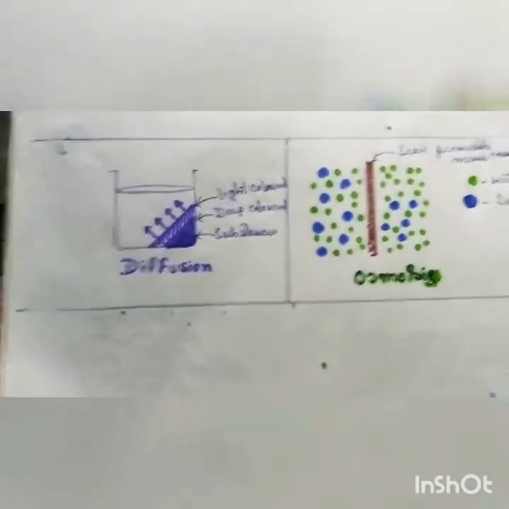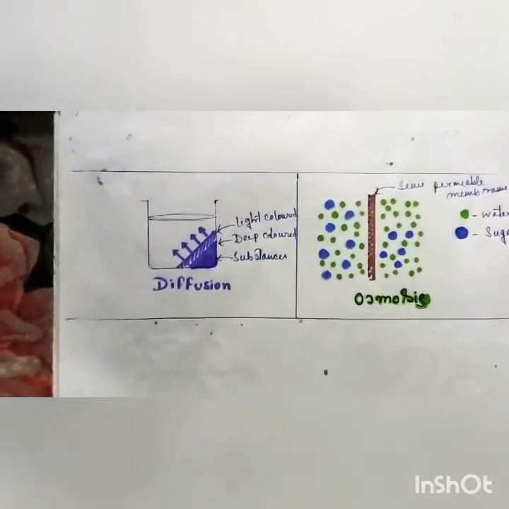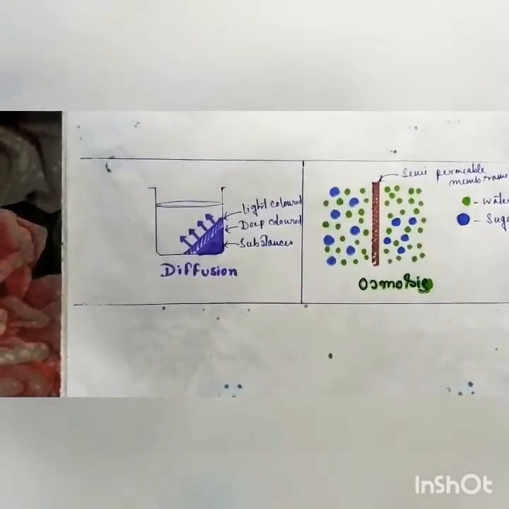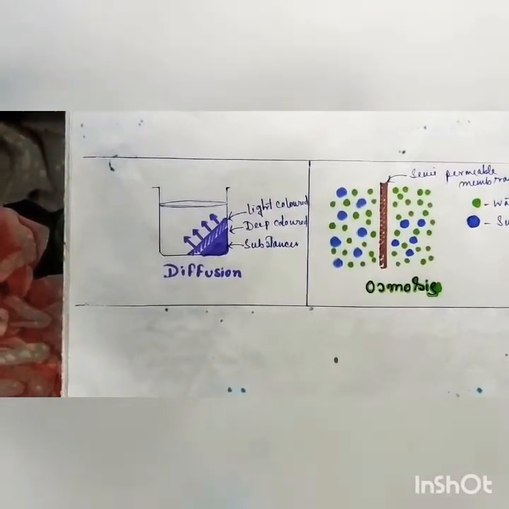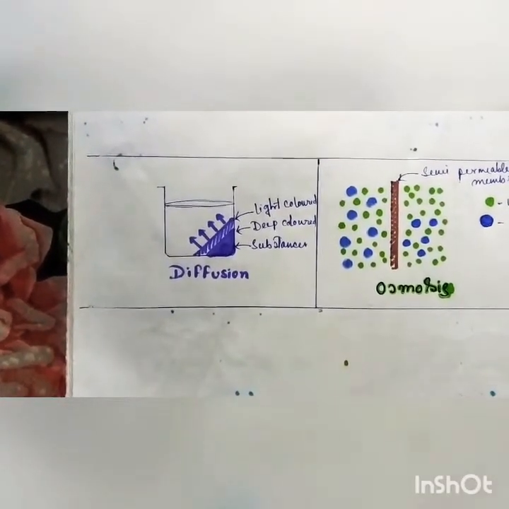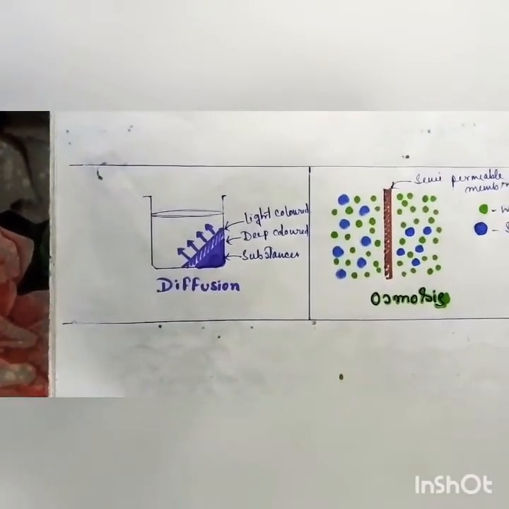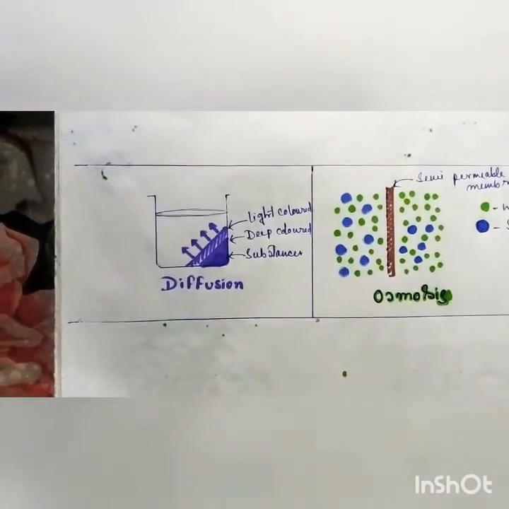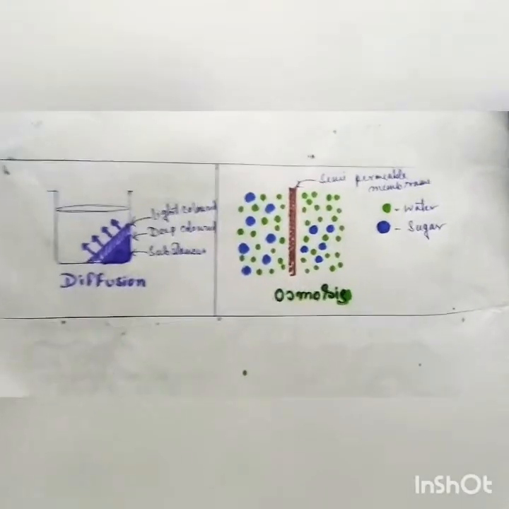It is lying at the corner of the beaker, and see it is spreading slowly from its deep colored region to its light colored region. We can see that it is slowly spreading itself into the liquid medium. So this is diffusion.